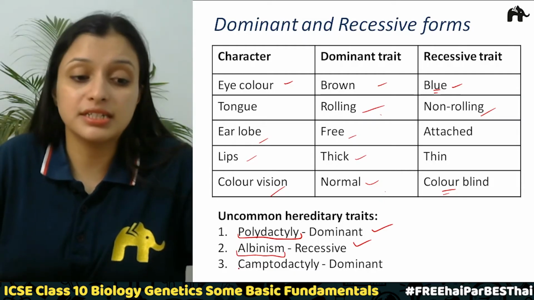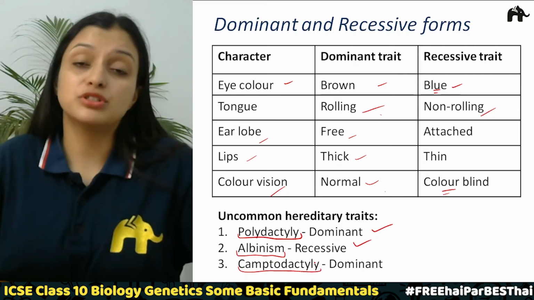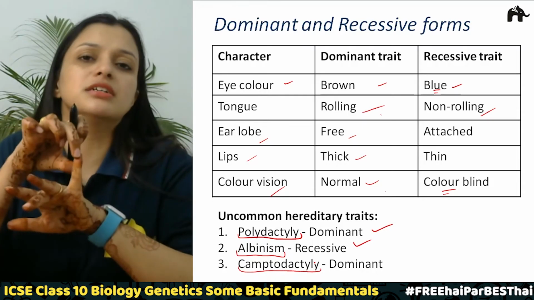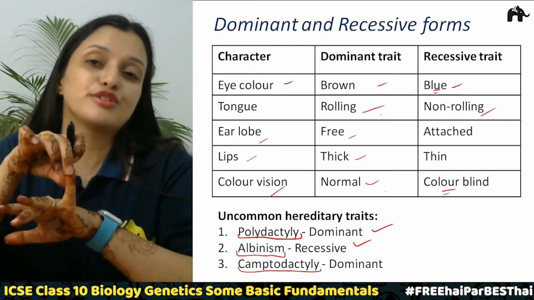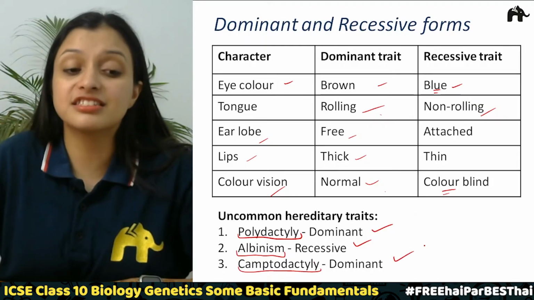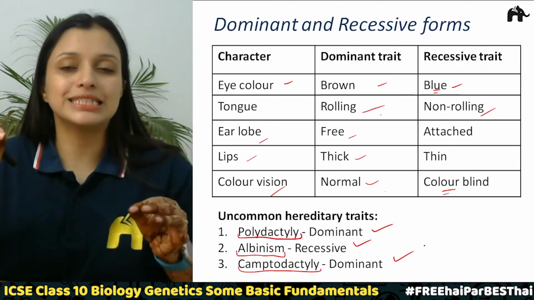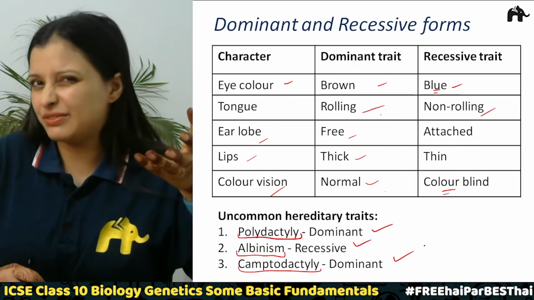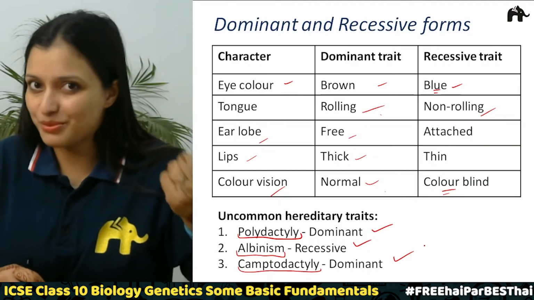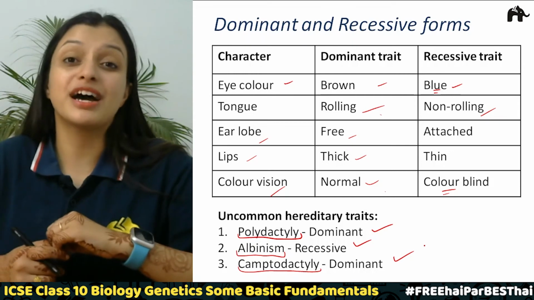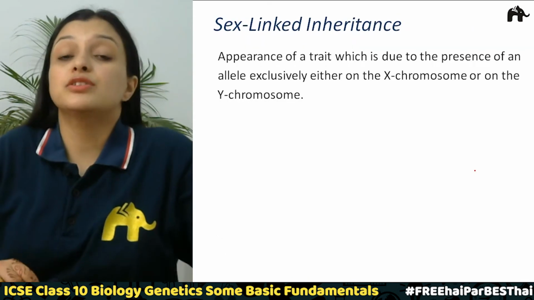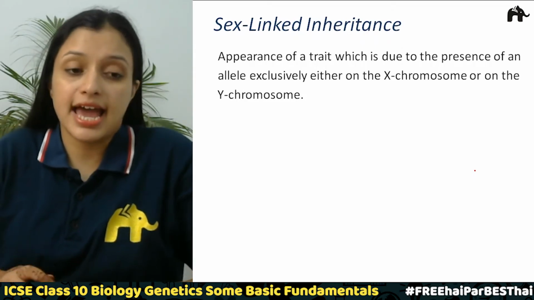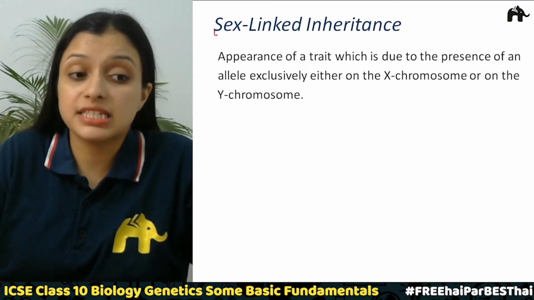Then the third one is camptodactyly. Camptodactyly is a condition where a person is not able to straighten the little finger. This trait is also dominant, right? So these are the certain uncommon hereditary traits. Okay, might be like the last one nobody even sees or nobody even bothers about, right? These are some of the uncommon hereditary traits. Now the next topic is sex linked inheritance. This inheritance, as the name suggests, is sex linked inheritance.